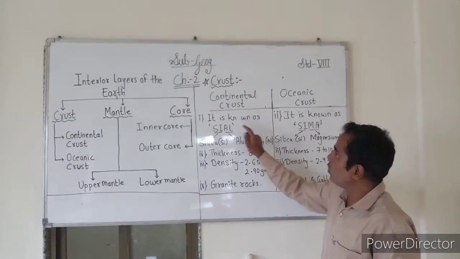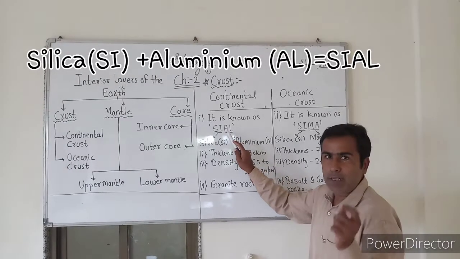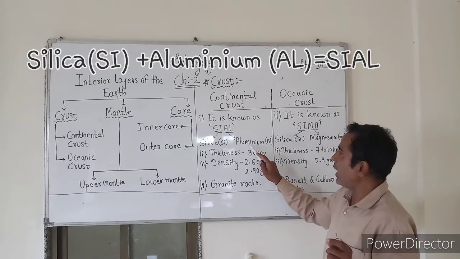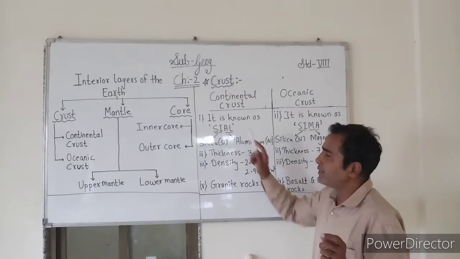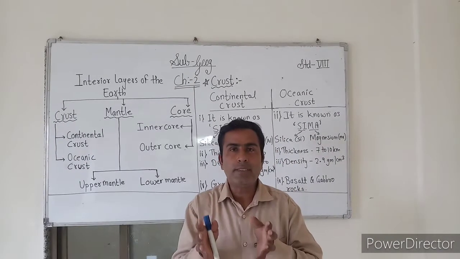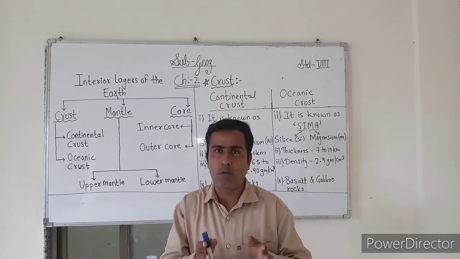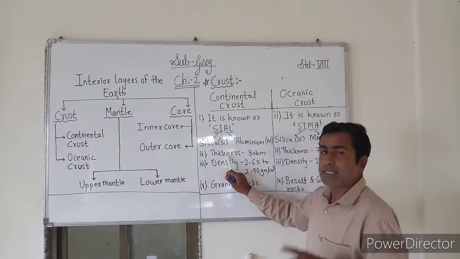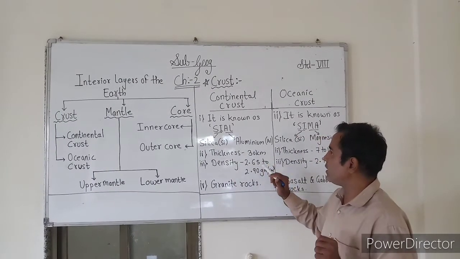Continental crust is also known as Sial because it consists of elements like silica, that is Si, its symbolic name, and aluminium, that is Al. So together it is called Sial. That means in continental crust, elements like silica and aluminium are predominantly found. That's why it is known as Sial.